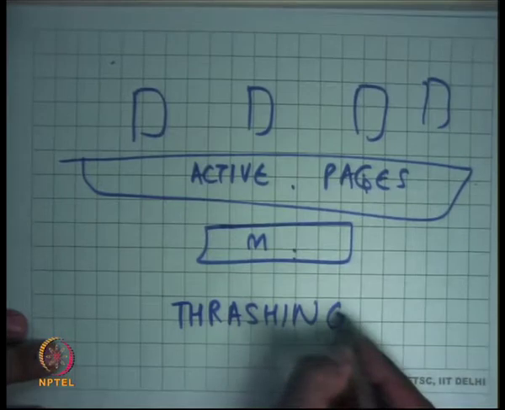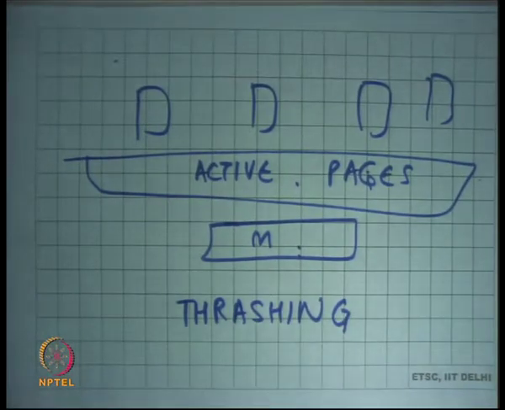So at this point your computer system is thrashing, which means most of the time is being spent on reading and writing data to and from the disk and not on executing useful instructions. You may have seen this in real life.